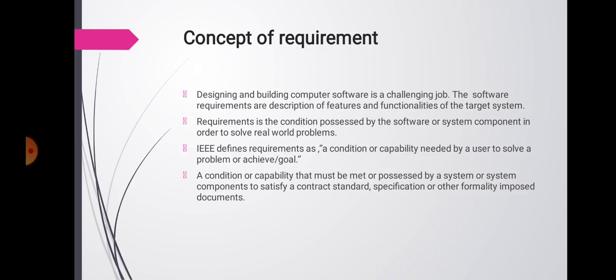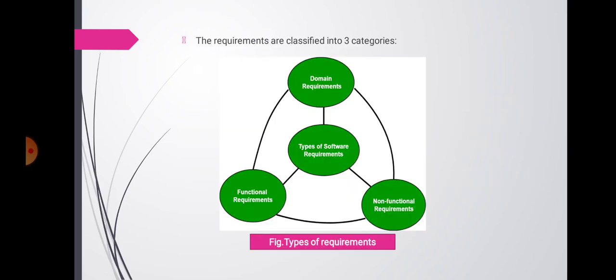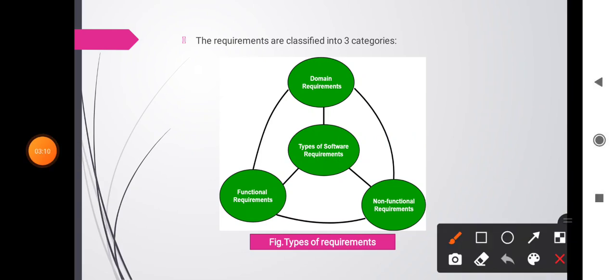A condition or capability that must be met or possessed by a system or a system component to satisfy a contract, standard, specification or other formally imposed documents. Then types of requirements. The requirements are classified into three categories as shown in these figures. First is functional requirements, second is domain requirements, and third is non-functional requirements. These are the three types of software requirements.